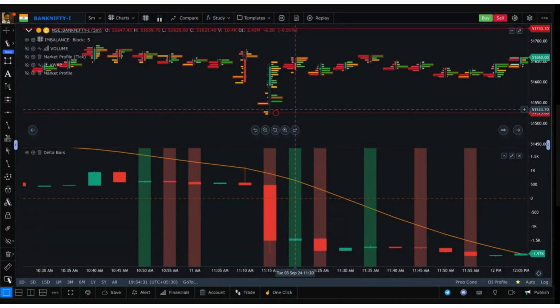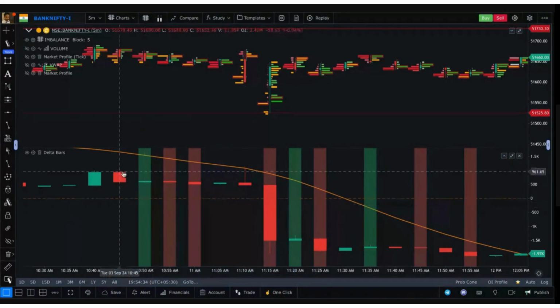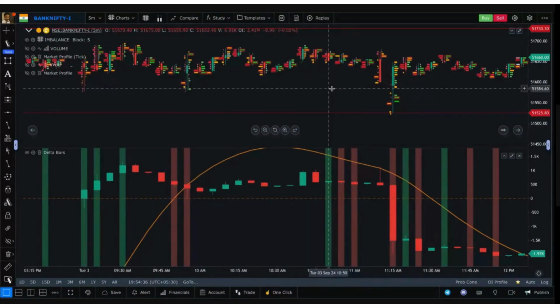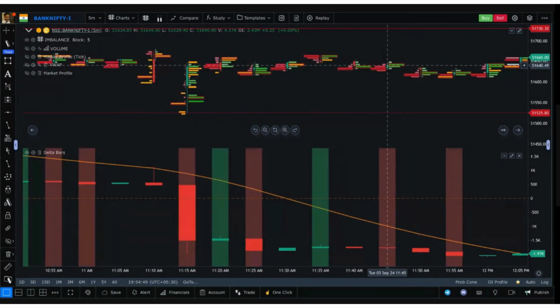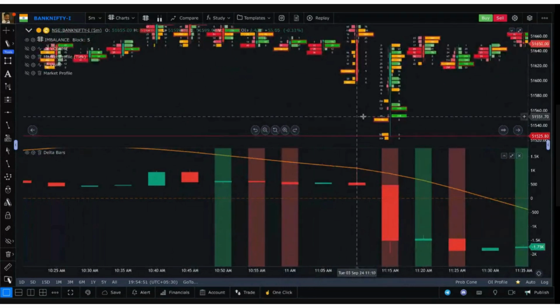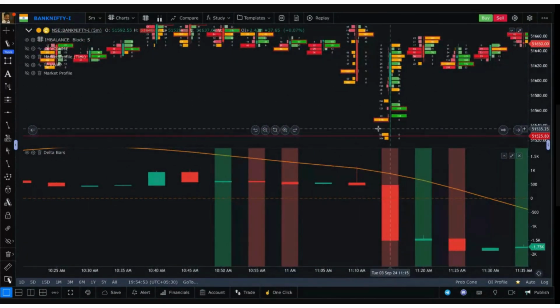If there is weakness in the market, if there is selling but candles are closing continuously in green, then it's called absorption of buy orders or sell orders. There are 2-3 terms that you need to learn. Just note them down: absorption, exhaustion, aggression. You can look at whether aggressive buyers or sellers are coming into the market. That's called aggression. Whether these buyers and sellers who are aggressively entering the market are able to move the market up or down?